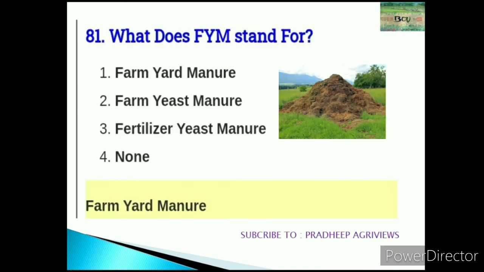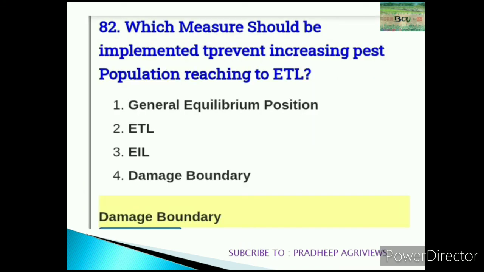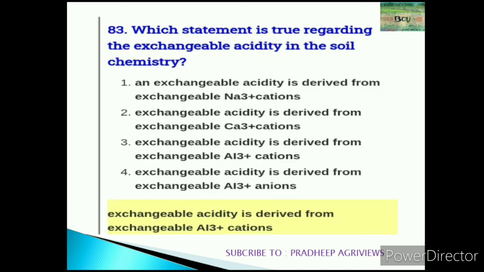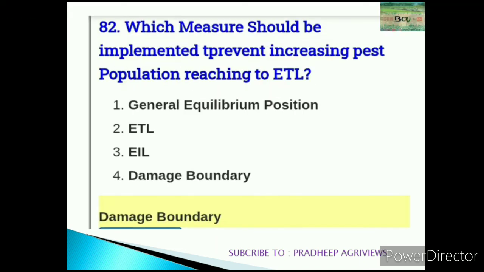81 is a very simple question. Everyone will answer. What does FYM mean? Farmyard manure. 82. Which measure should be implemented to prevent increasing pest population reaching ETL? Reaching ETL means economic threshold level. Answer is damage boundary.